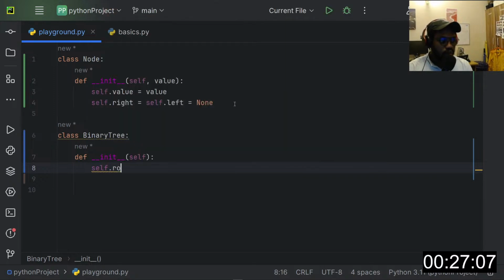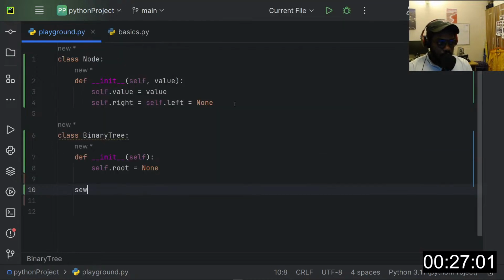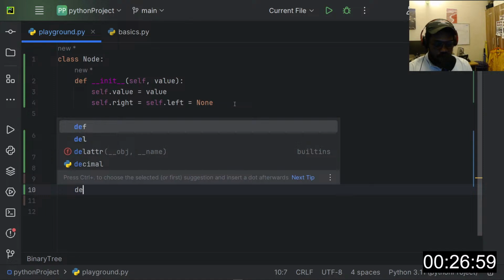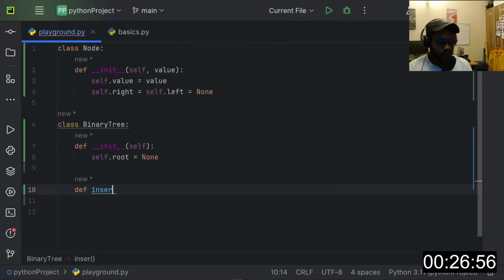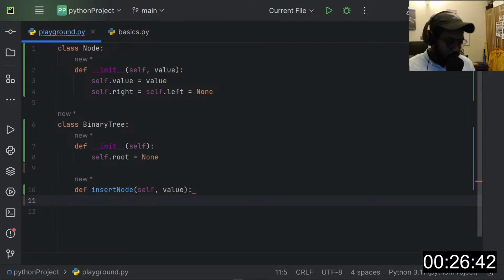So we'll call this self.root and set the root value to None. Now we need an insertion function. So we'll say insert_node, and we will need the value for the node. So we'll just put in value like this.